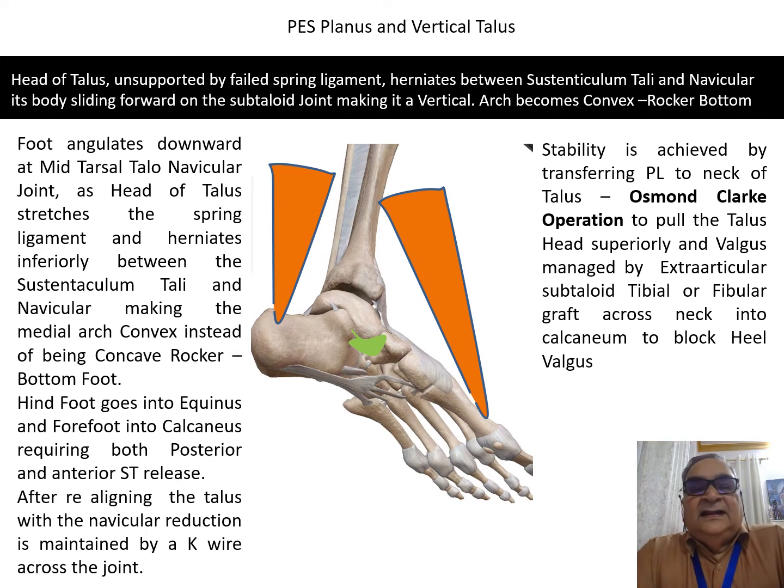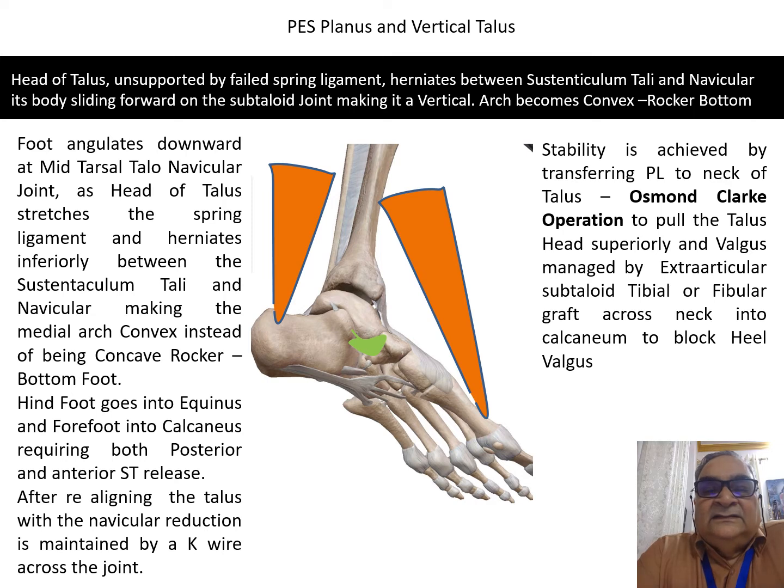You would find that the medial arch would become convex instead of concave, and this is called the rocker bottom foot. The hind foot has gone into equinus, leading to equinus contractures, and the forefoot has gone into calcaneus or dorsiflexion, leading to dorsiflexor contractures. So the first step at correction is to correct the equinus contracture and the dorsiflexion contracture.